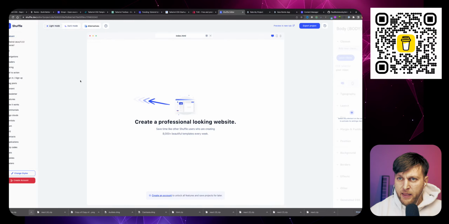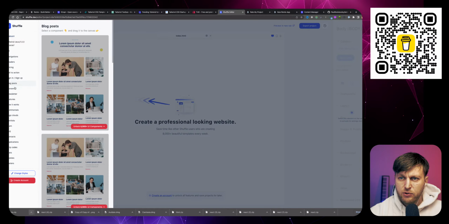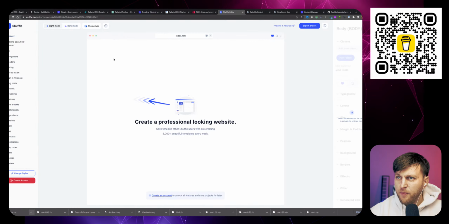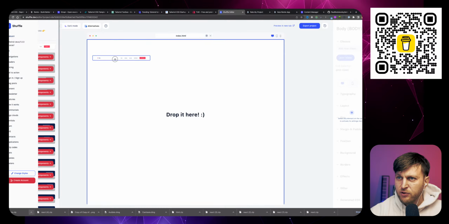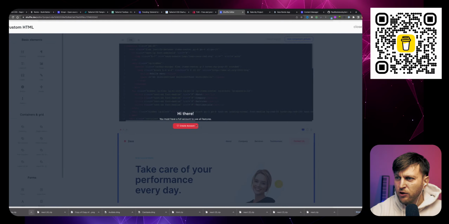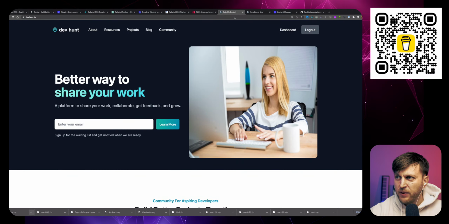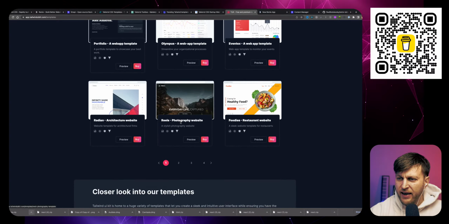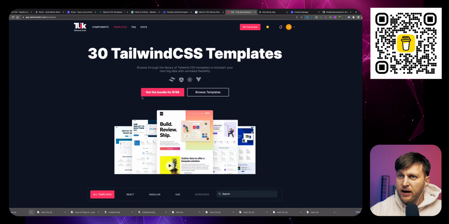There's also this software called Shuffle, which allows you to use the page builder to build your websites fairly quickly. And then you could take a look at the HTML that you get, and you could export it and use it in your React applications. But in my case, what I'm going to do is I did purchase a theme from Tailwind UI kit. Yep. And that's what we're going to use today.